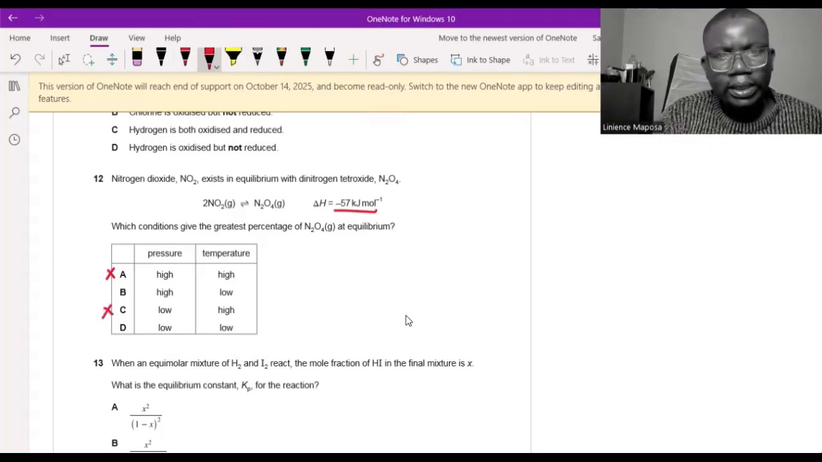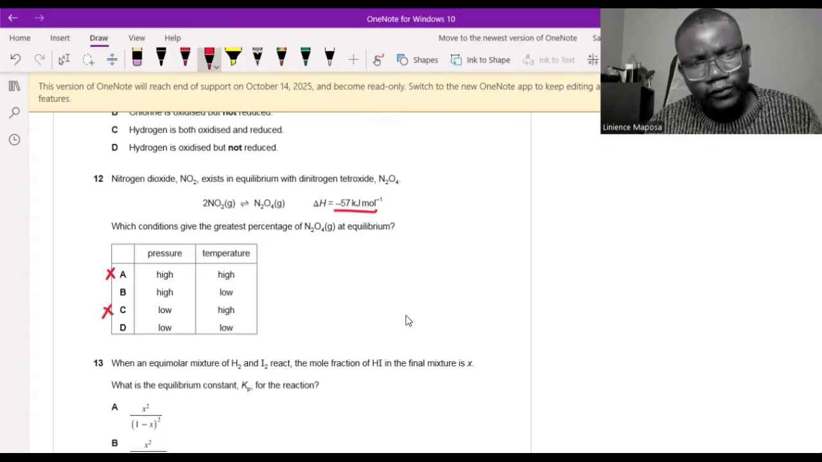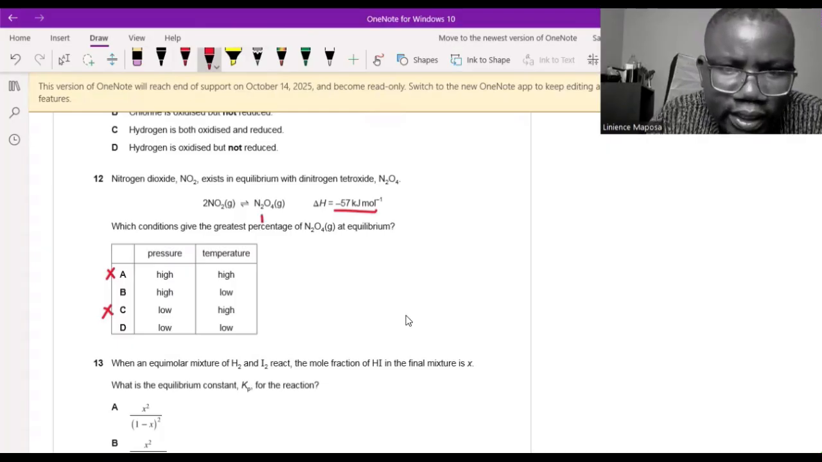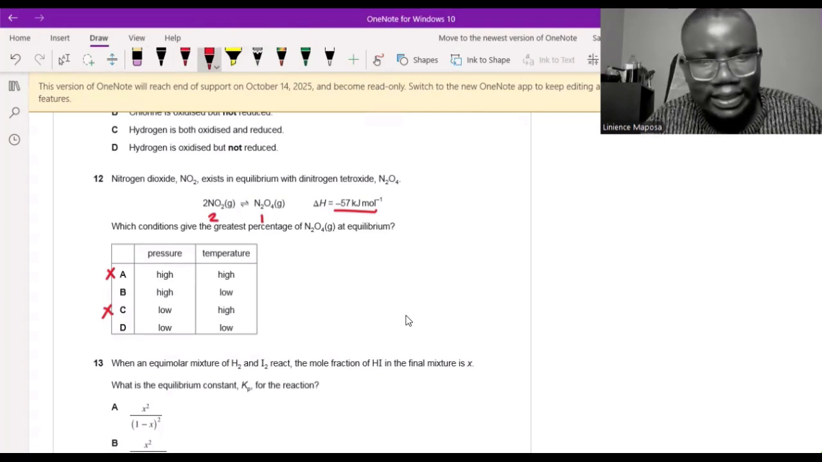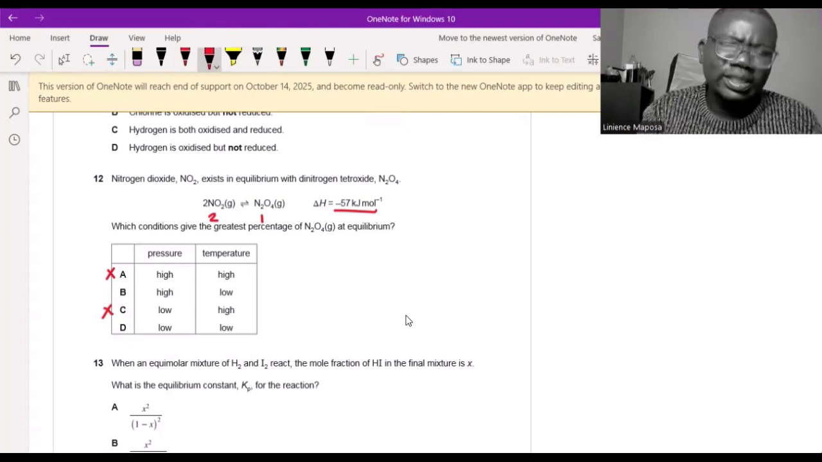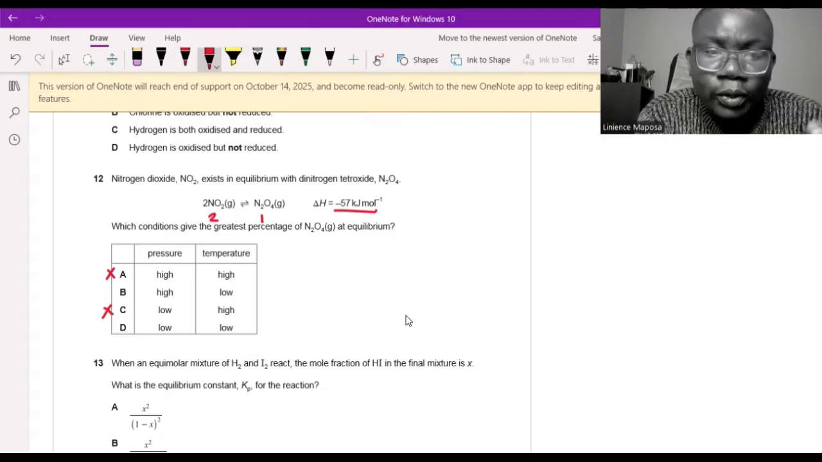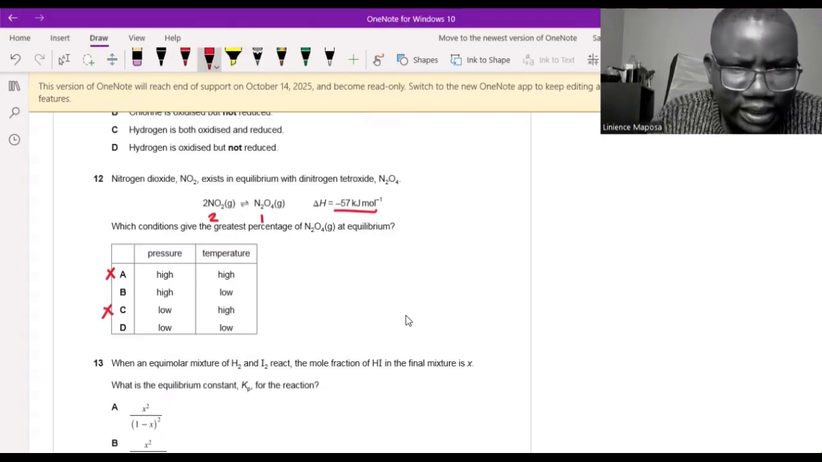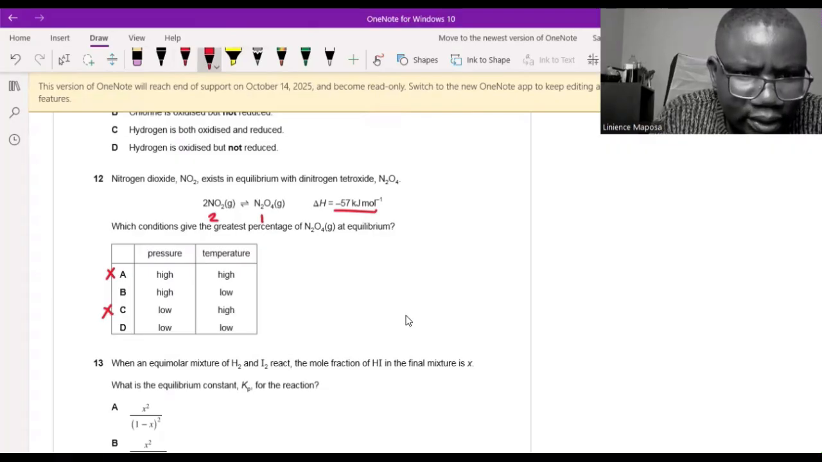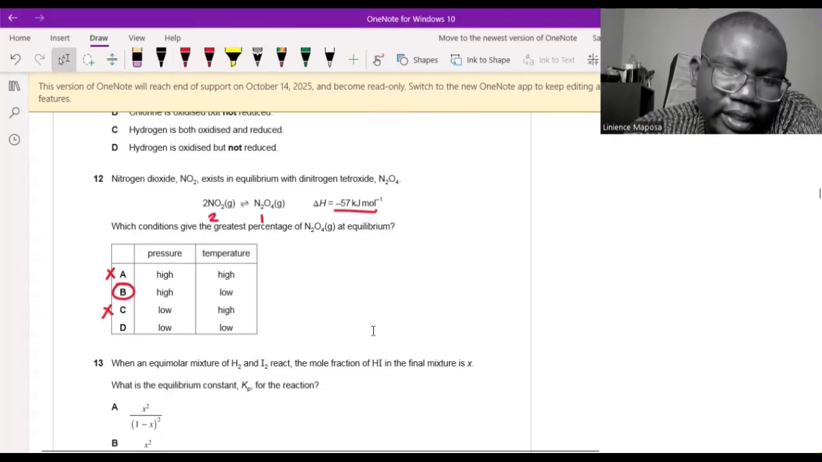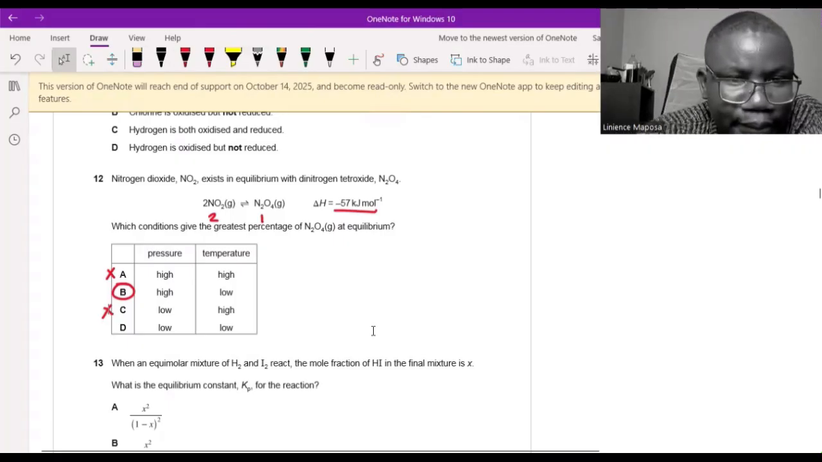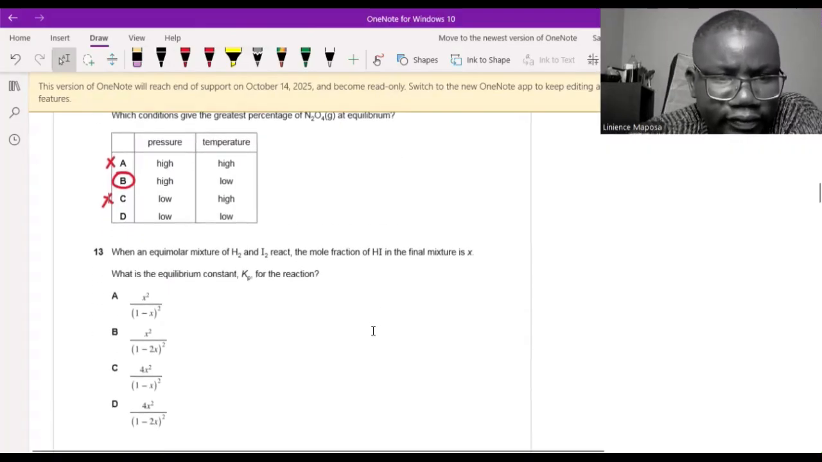In terms of pressure, if we want to favor the forward reaction, this side is 1 molecule of gas, this one is 2. We must operate at a higher pressure so that the system tries to reduce the number of molecules of gas. That's Le Chatelier's principle. So between B and D, I want higher pressure. So the answer is B. You see? But either way, if you had figured temperature or pressure, then you can eliminate 2 and you get 50-50.